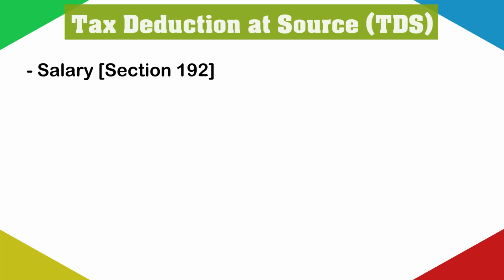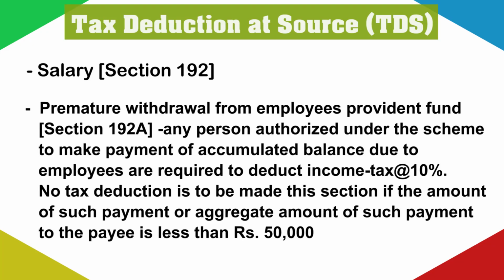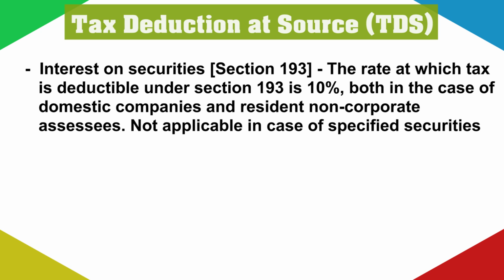Section 192A deals with premature withdrawal from employees provident fund. It says that any person authorized under the scheme to make payment of accumulated balance due to employee is required to deduct income tax at the rate of 10%. No such deduction is made under this section if the amount of such payment in aggregate is less than rupees 50,000. Section 193 deals with interest on securities.